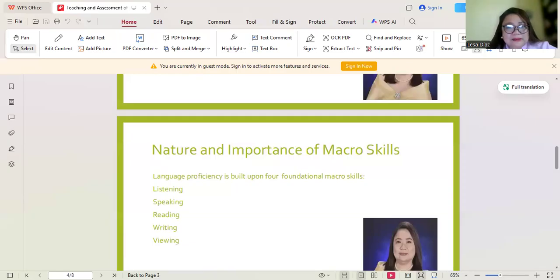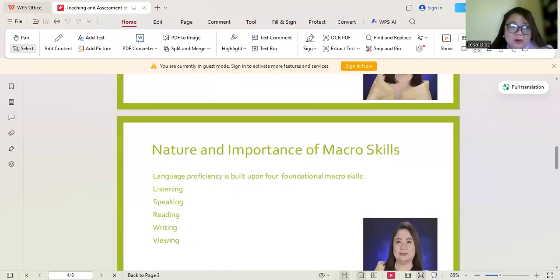Take note, guys, that the term macro skills refers to the primary foundational clusters of competencies required for successful communication. In language education, these are traditionally categorized into four, which I mentioned a while ago, and then we added the other one, which is viewing.